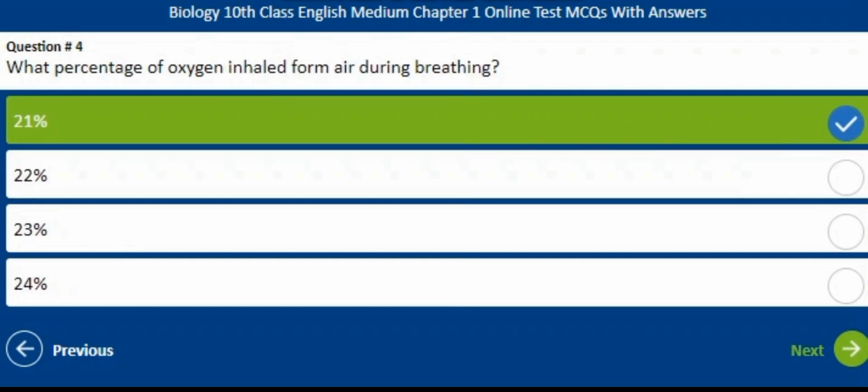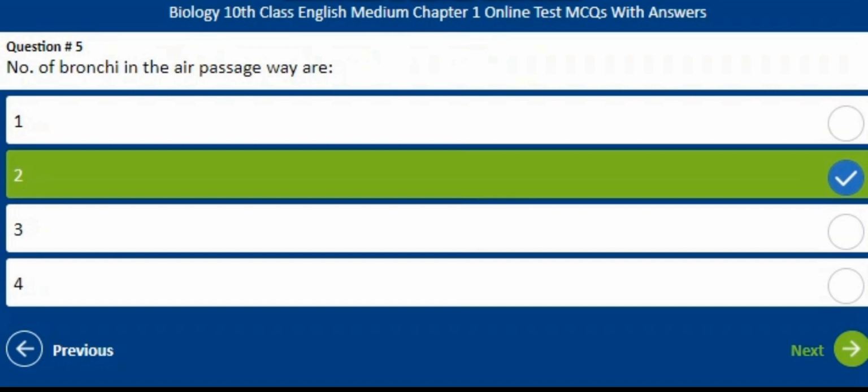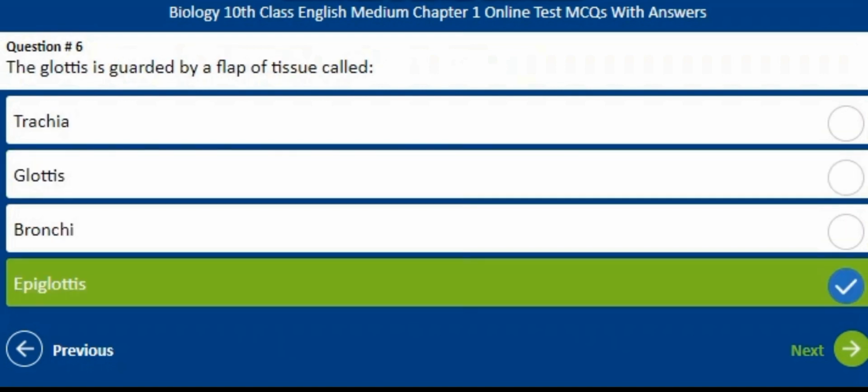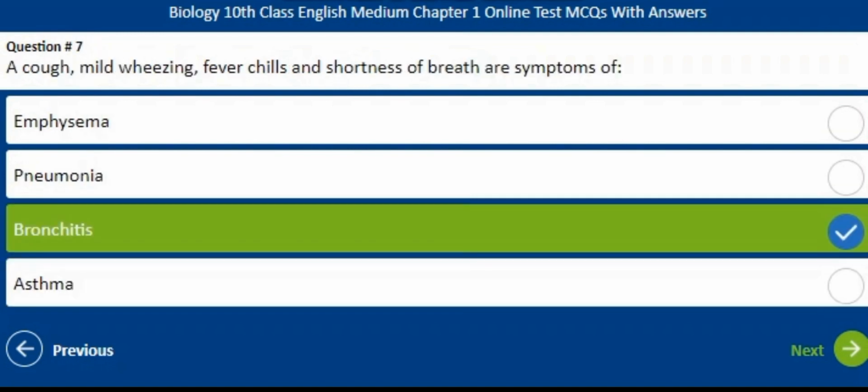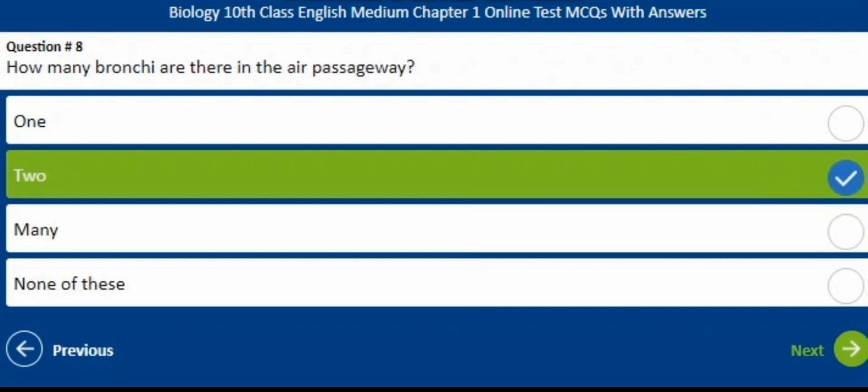What percentage of oxygen is inhaled from air during breathing? The correct answer is A, 21%. The number of bronchi in the air passageway is B, 2. The glottis is guarded by a flap of tissue called? The correct answer is D, epiglottis. A cough, mild wheezing, fever, chills and shortness of breath are symptoms of? The correct answer is C, bronchitis.